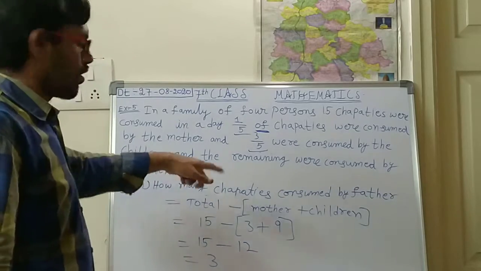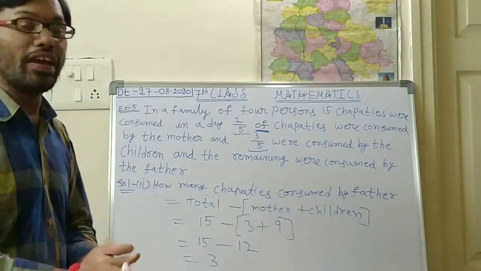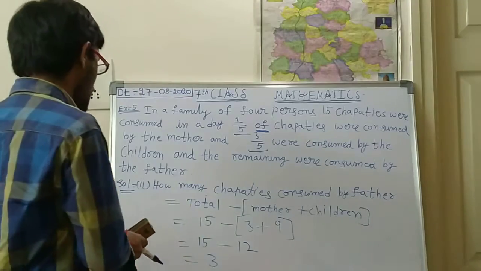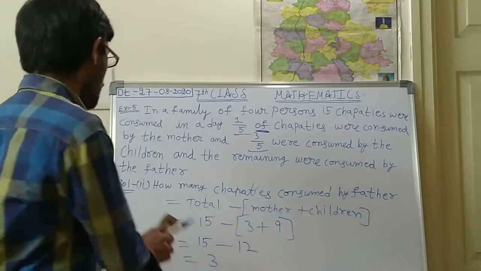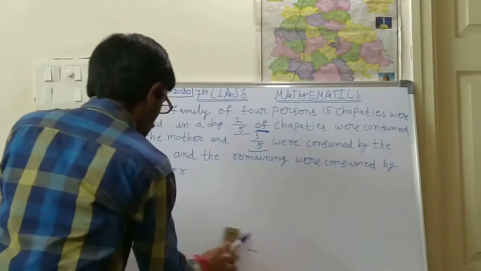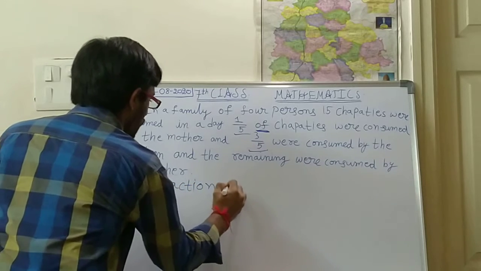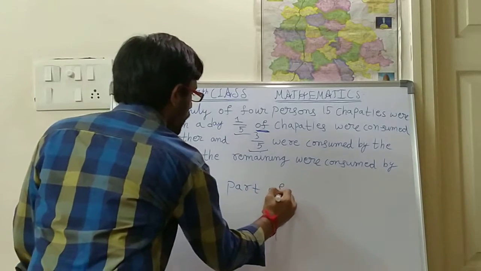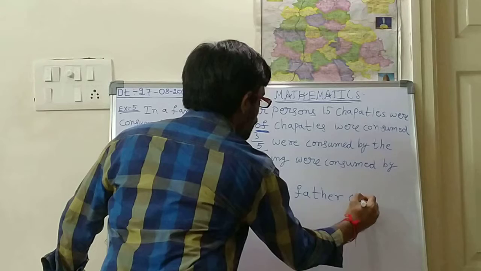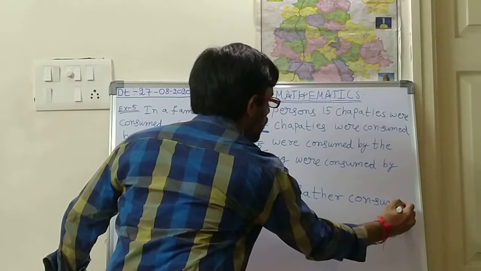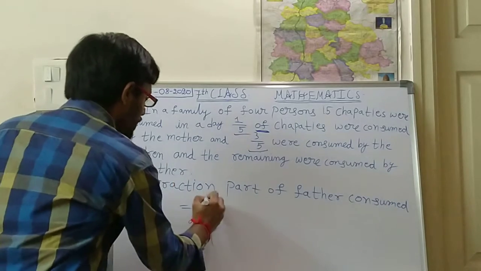So what is the question he is asking? What fraction of the total chapatis has been consumed by the father? So father ate 3 chapatis. Now 3 chapatis you should write as a fraction. So how can you write it as a fraction? So fraction part of father consumed. Okay. So first of all, how many chapatis he ate?